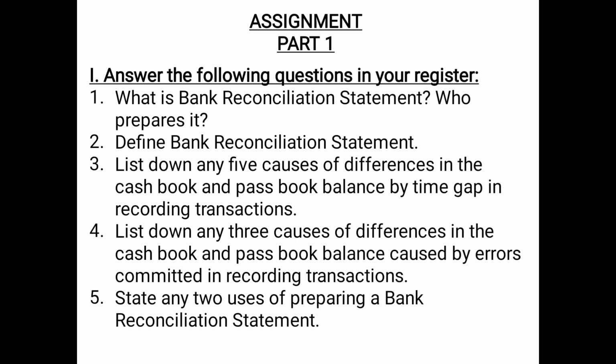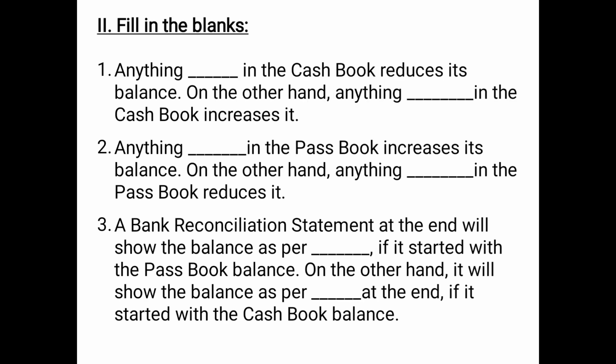Then question number 5, state any 2 uses of preparing a bank reconciliation statement. So uses can also be written as need and importance. So we have discussed 4 points. You have to write any 2 points. You can write the point, for example, its periodic preparation reduces the chances of embezzlement by the staff of the firm or even that of the bank. Then it helps in revealing the unnecessary delay in collection of checks by the bank. Then it helps in keeping a track of checks which have been sent to the bank for collection, or it locates the errors or omissions that may have been committed either on the part of the customer or the bank, and the errors so detected can be rectified accordingly. So this was question number 5.